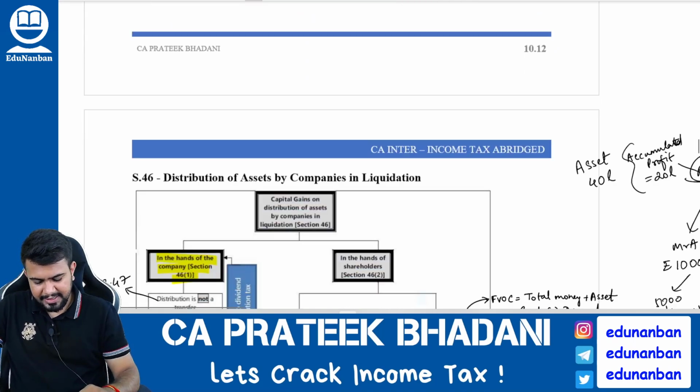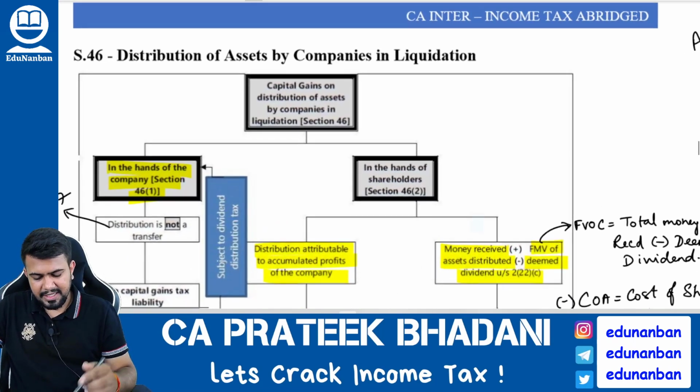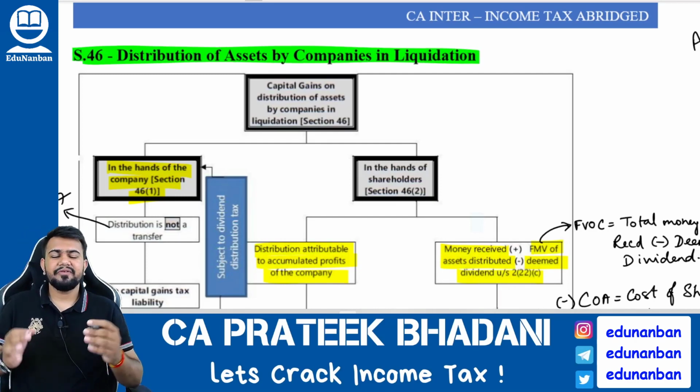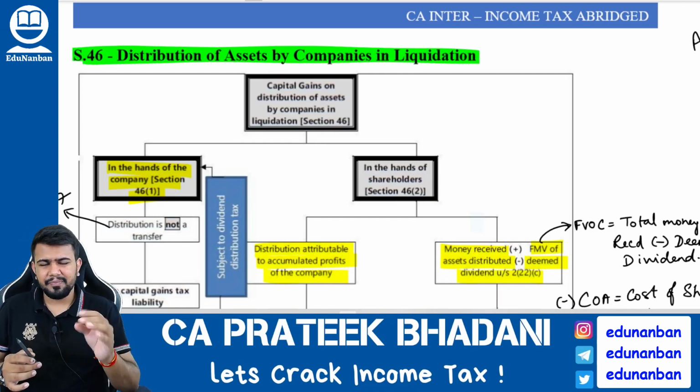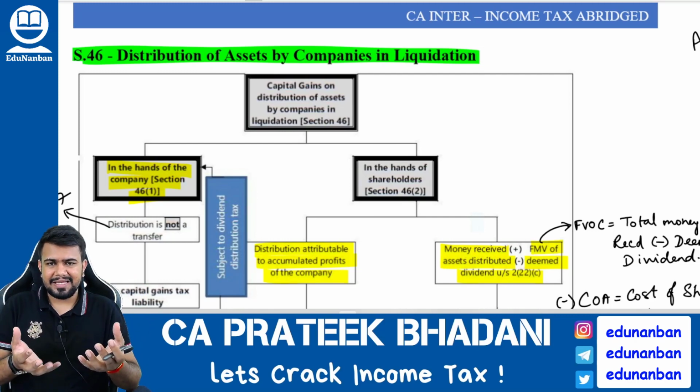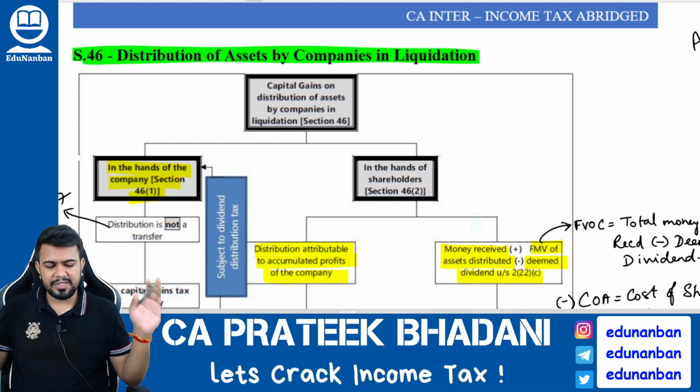Now let us come to the next section, that is section number 46, distribution of assets by a company on liquidation. So what is liquidation? Liquidation means in simple terms the company is closing down. Hence when the company is closing down and after all the liability is over, whatever balance asset it is having, it will distribute the assets to its shareholders.